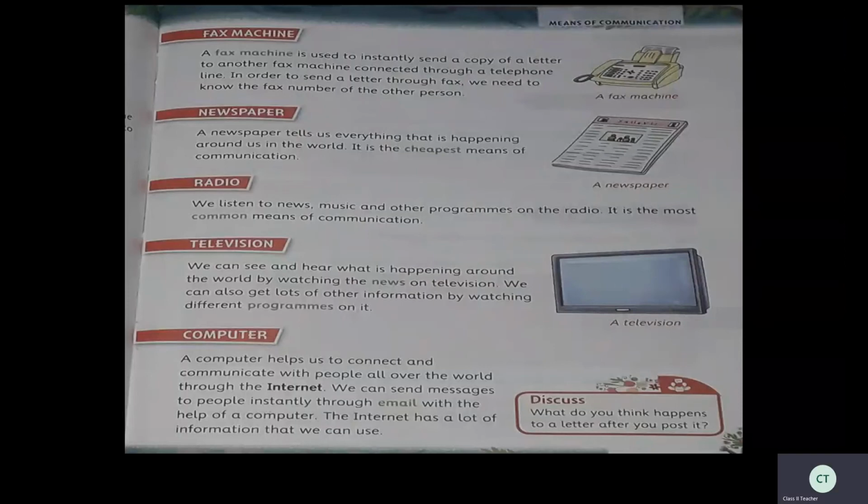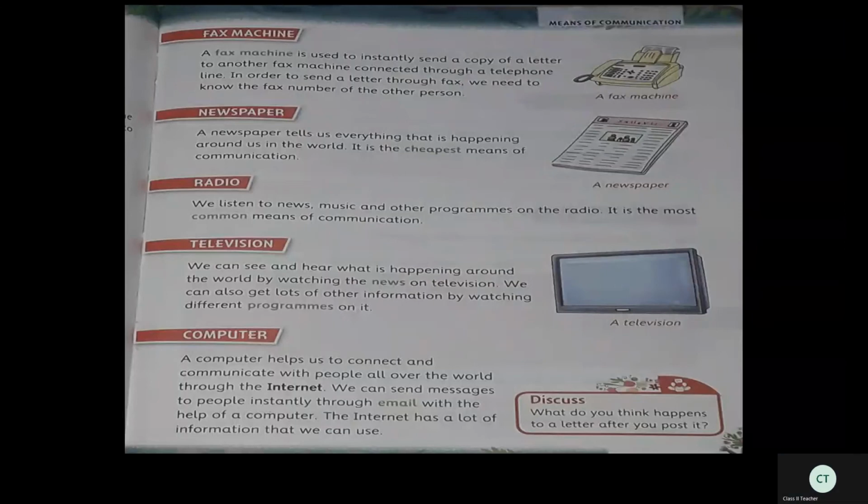The next one is television or TV. We can see and hear what is happening around the world by watching the news on television. We can also get lots of other information by watching different programs on it. So here, on television, we can both see and hear.